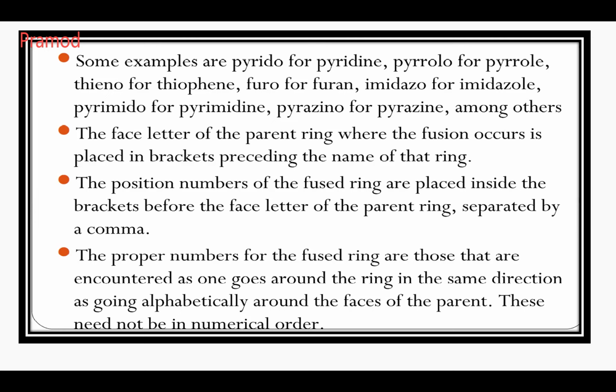The position numbers of the fused ring are placed inside the brackets before the face letter of the parent ring, separated by a comma. The proper numbers for the fused ring are those encountered as one goes around the ring in the same direction as going alphabetically around the faces of the parent. These need not be in numerical order. Got this sentence very well?